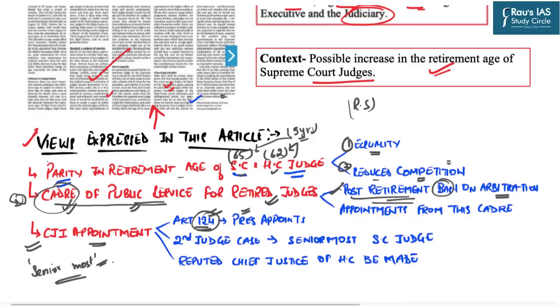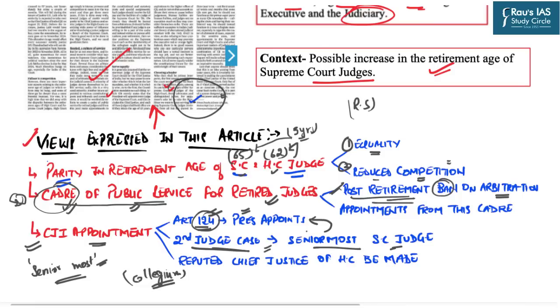This provision was laid down by the second judges case, where we also find the roots of the collegium system. And that is why the author says that this particular provision, which was laid down in the second judges case, that the senior most judge of the Supreme Court shall act as the Chief Justice of India, goes against the wisdom of the Constitution, because the Constitution didn't lay that down. And that is why this needs to be undone.